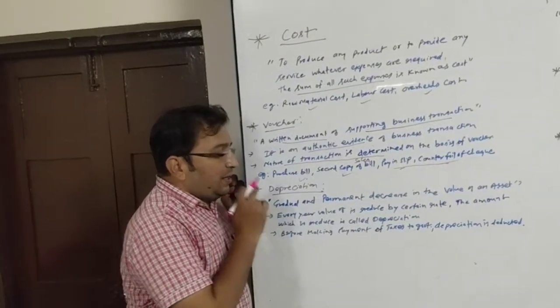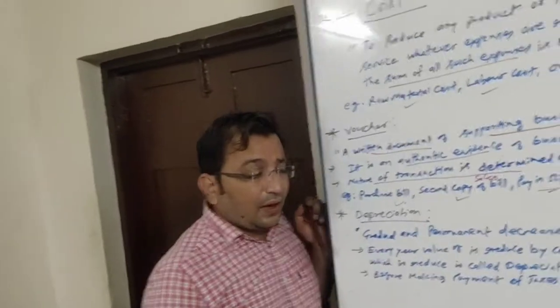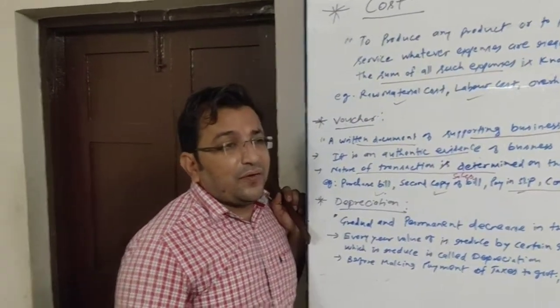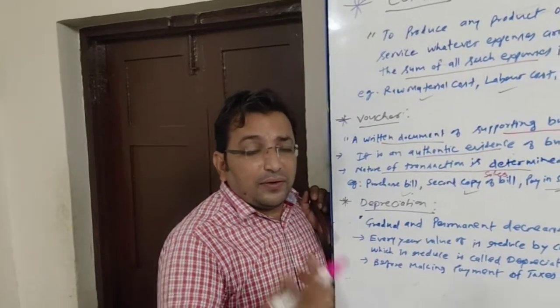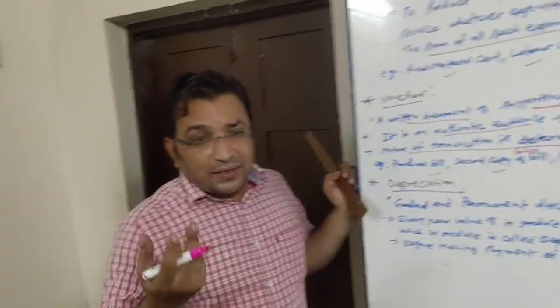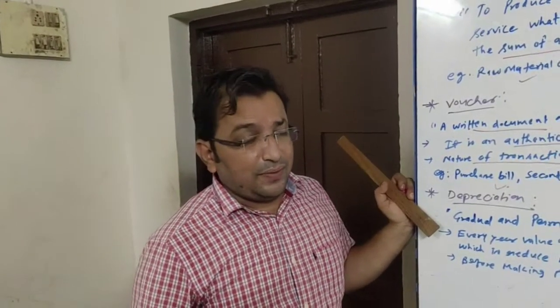Next one is depreciation. What is depreciation? Gradual and permanent decrease in the value of an asset. We buy some asset and after some time its value decreases.